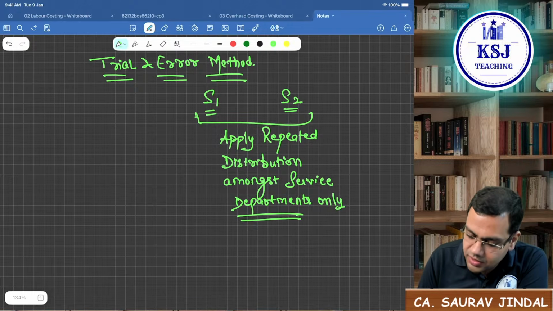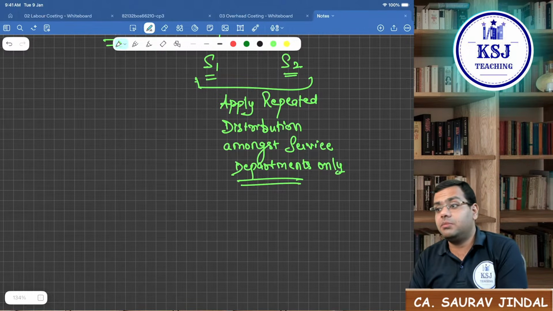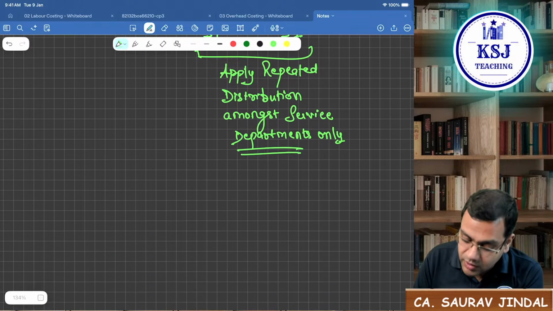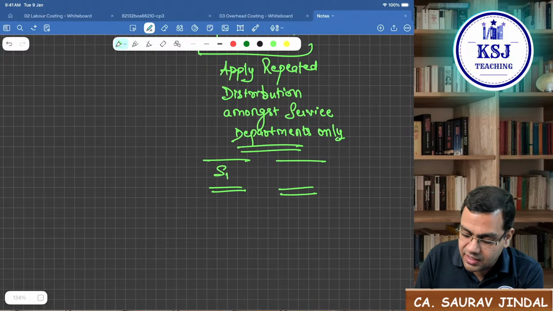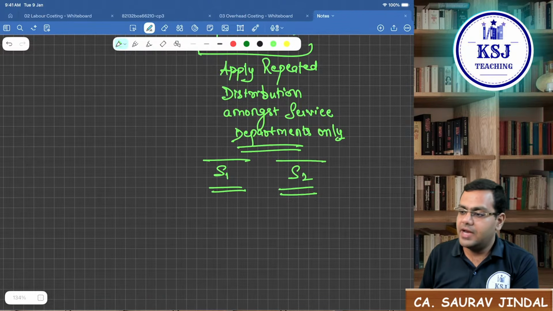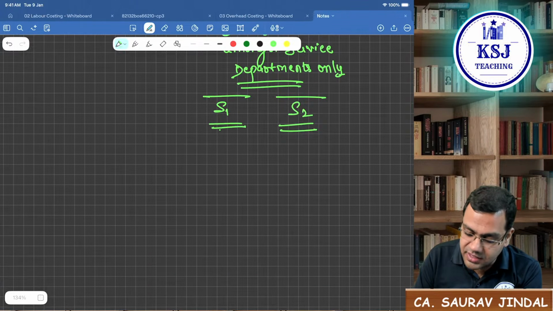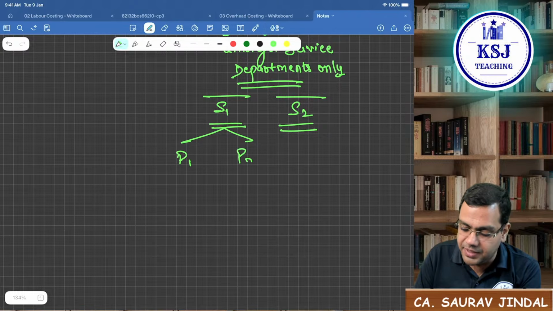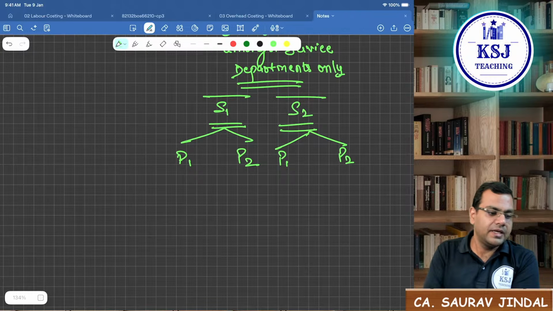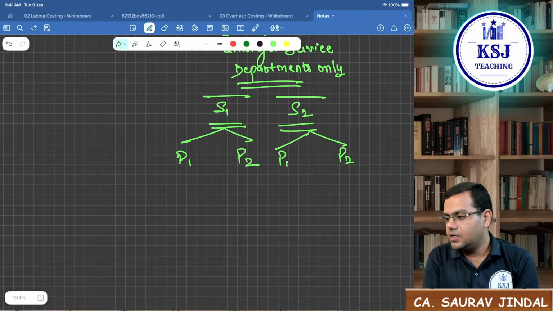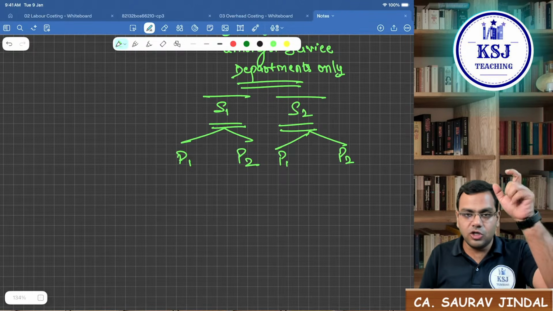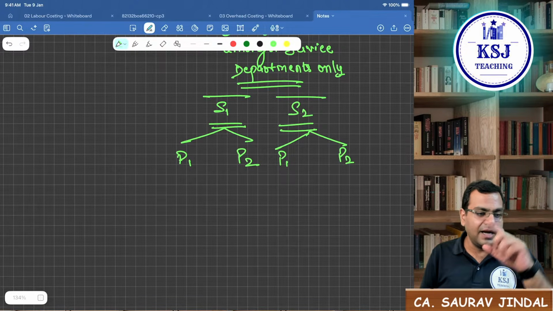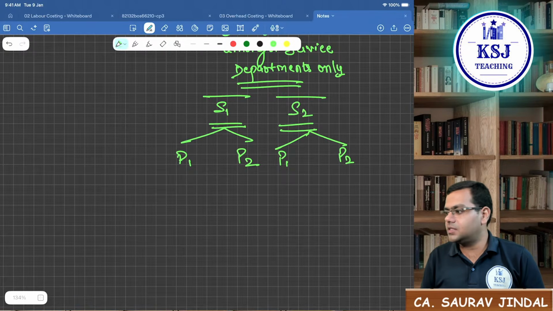If we apply the repeated distribution amongst the service departments, what we will get from here is the total cost of S1 and total cost of S2. Now this total cost that we have got will be distributed between P1 and P2. This is how it will be done. Repeated distribution is to be applied between the service departments only to get the total cost of the service departments, and that total cost will then be distributed amongst the production departments.